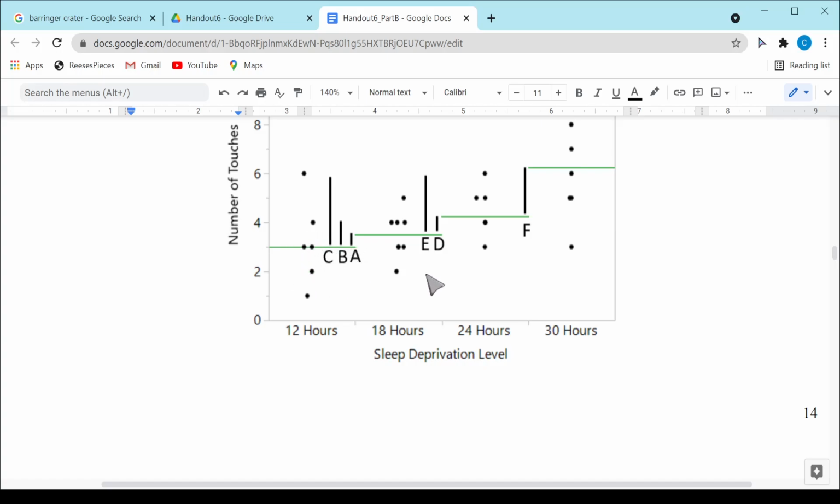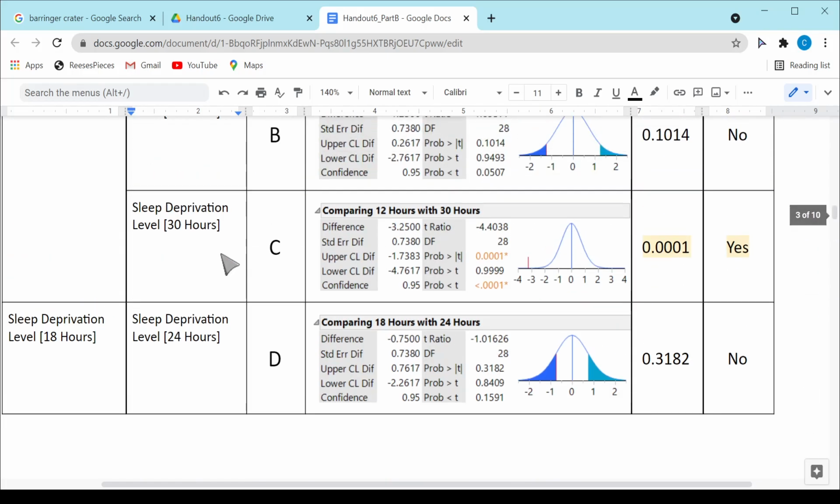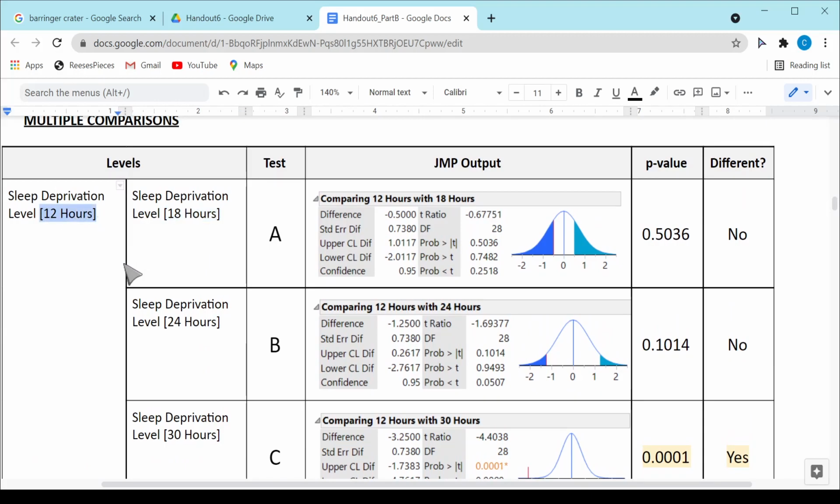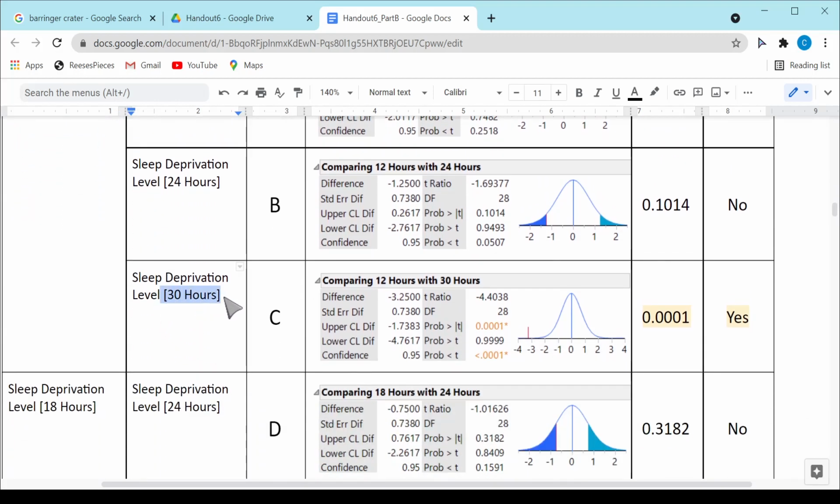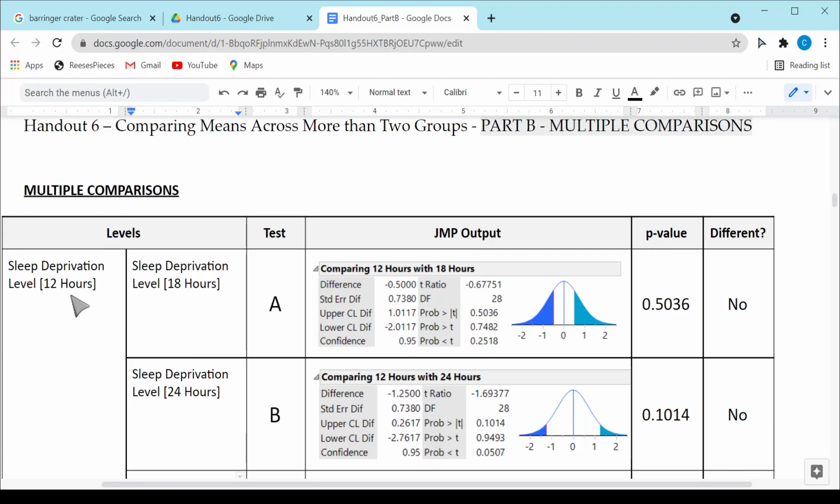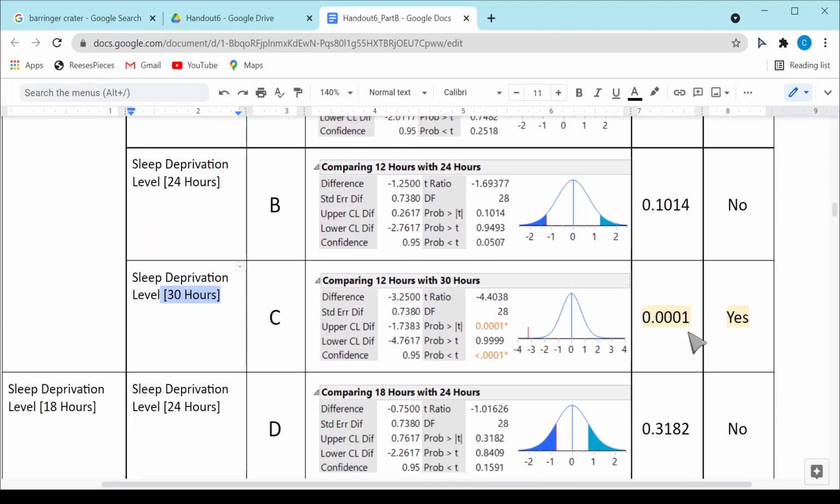If I look at the 12 hours versus the 30 hours, though, that is going to be test C that I have labeled here, and that's going to probably be significant because that's a pretty big jump between this average and this one. So let's look at test C here. So again, this is going to be 12 hours compared against 30 hours here. And the p-value here is indeed less than 0.05 as I anticipated. It's at a level of 0.0001. So there's a statistically significant difference in the average number of touches between 12 and 30 hours of sleep deprivation.